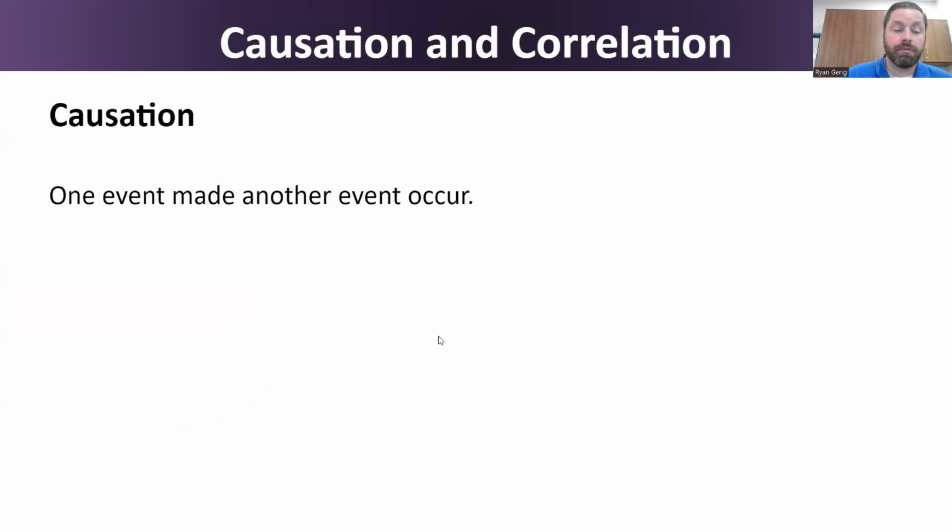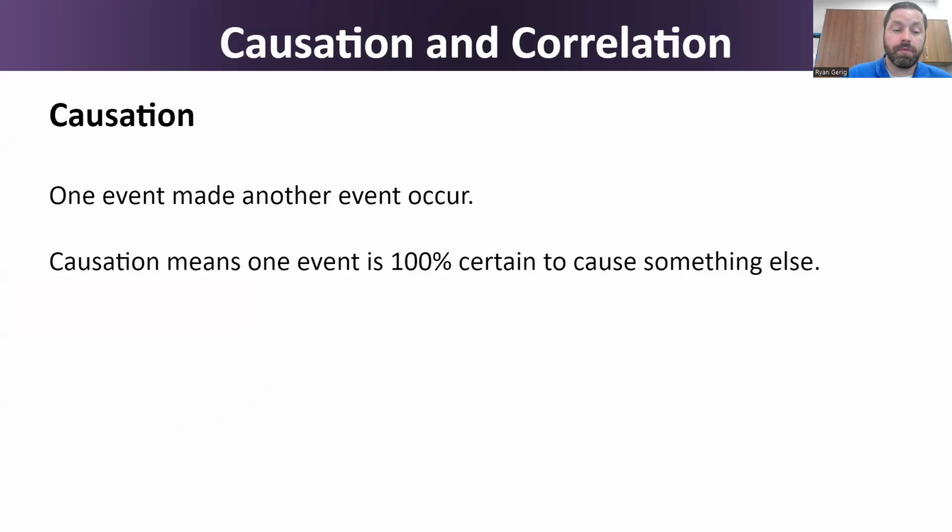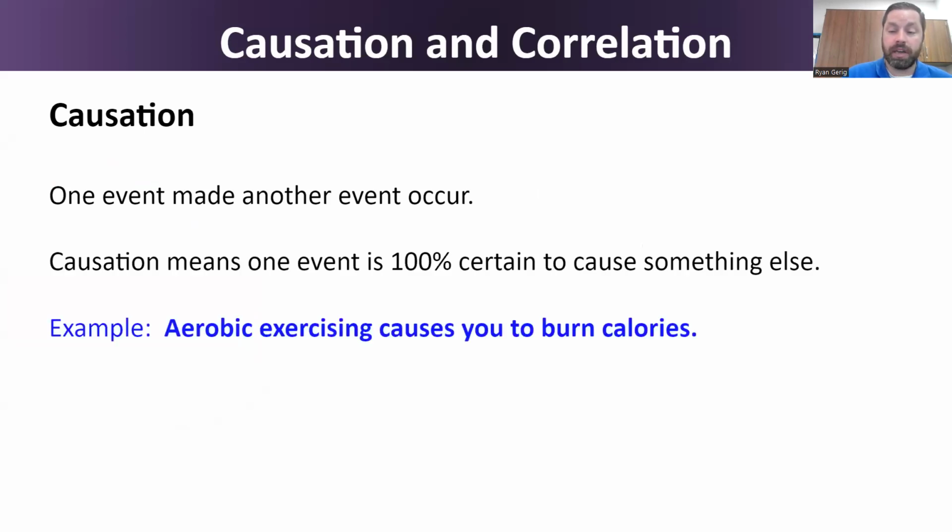So what is causation? Causation is one event makes another event occur. Causation means that one event is 100% certain to cause something else. An example of that would be aerobic exercising. If you exercise, you're going to burn calories every single time.